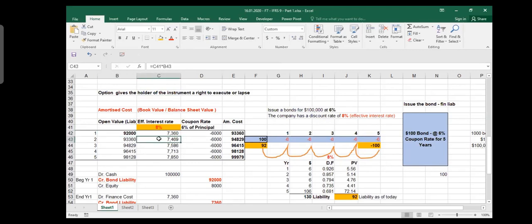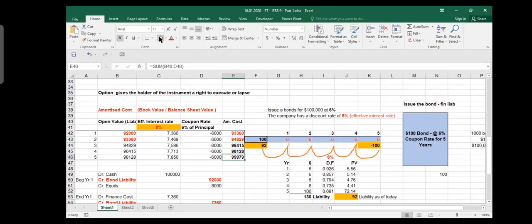And so this is the interest which you should pay, but you paid only 6% because it says $6. So that is 6%, like 6,000 you are paying. So 92,000 plus how much I should pay, minus how much I did pay, and my closing liability at the end of the year is 93,000. So beginning of the year it was 92, end of the year is 93. This 93 comes here. Then I take 8% of that, which is 7,469. Again, I paid back 6,000. This is my closing liability at the end of the year, 94. And then you go on.